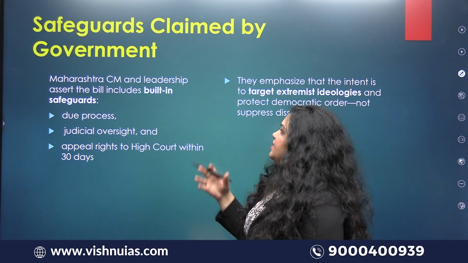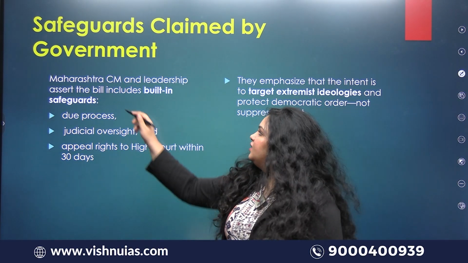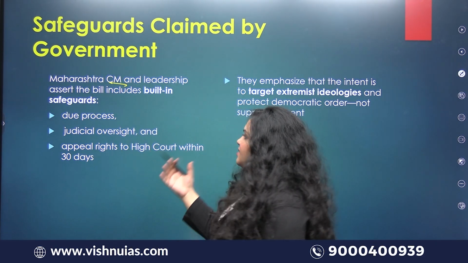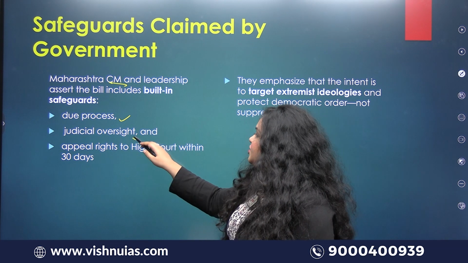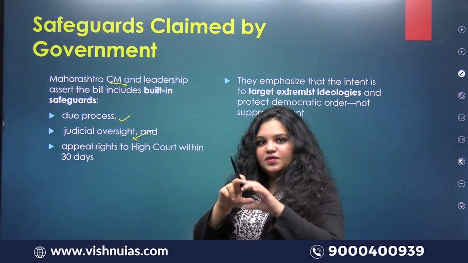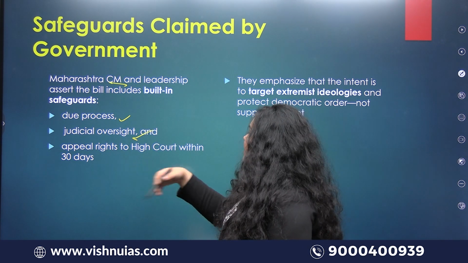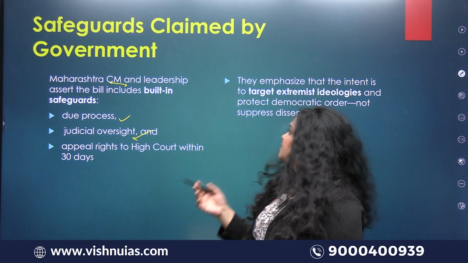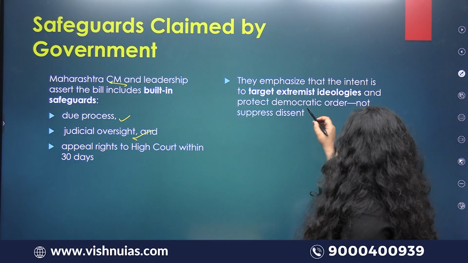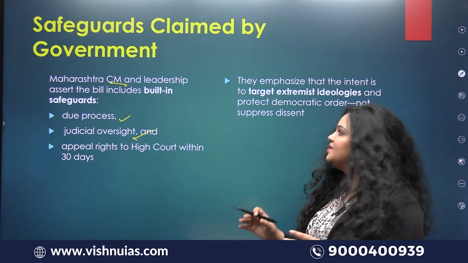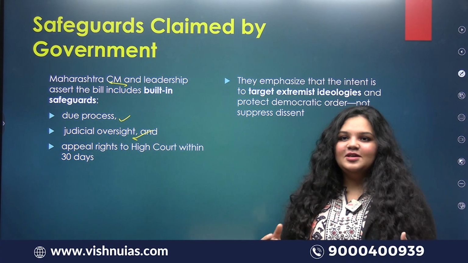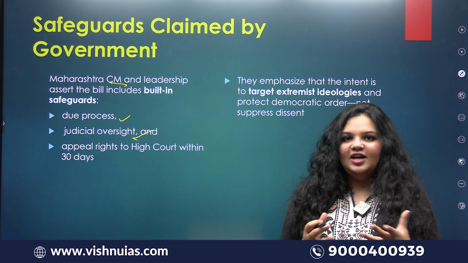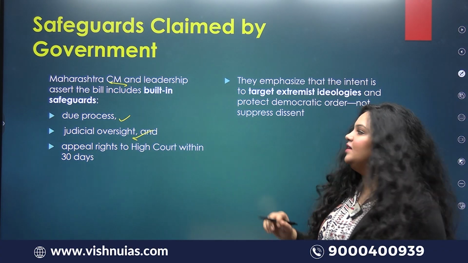Now, certain safeguards. This is the reply of Maharashtra's chief minister. There are certain safeguards: it respects the due process of law. There is judicial oversight, as we have seen in the key provisions, and it allows appeals to the High Court within 30 days. Also, there is emphasis that it targets extremists, not intellectuals. So these are all latest terms. They're really playing with the terms to get away with illegal activities.